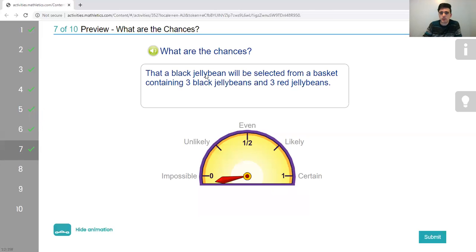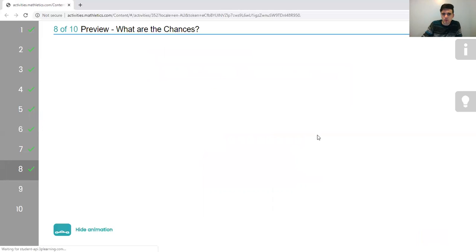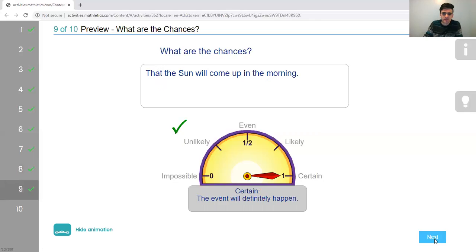What are the chances that a black jelly bean will be selected from a basket containing 3 black jelly beans and 3 red jelly beans? A basket with only 6 jelly beans in it is kind of sad. It sounds like it's an equal chance. There's 3 black and 3 red, so we're going to click even. Good. What are the chances that the sun will come up in the morning? I would say certain. I'm hoping that it's certain. It's come up every morning so far.